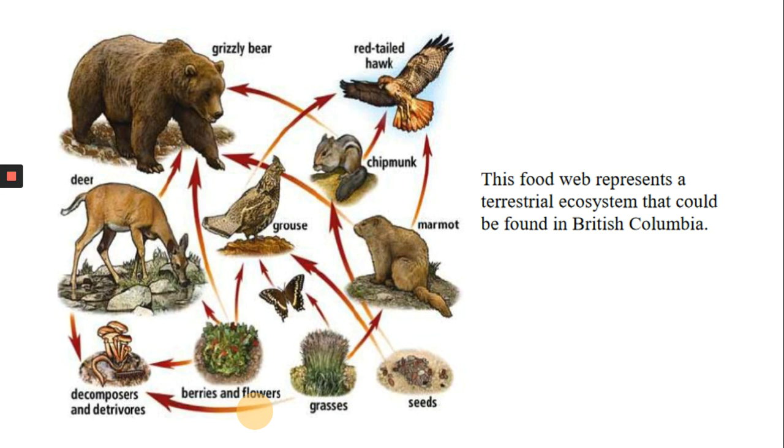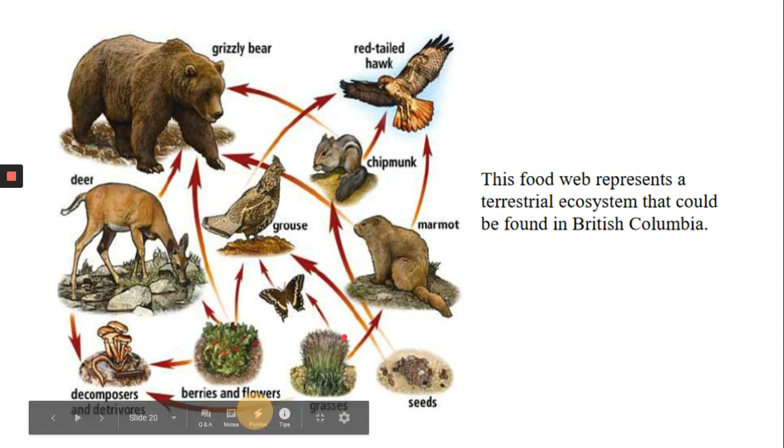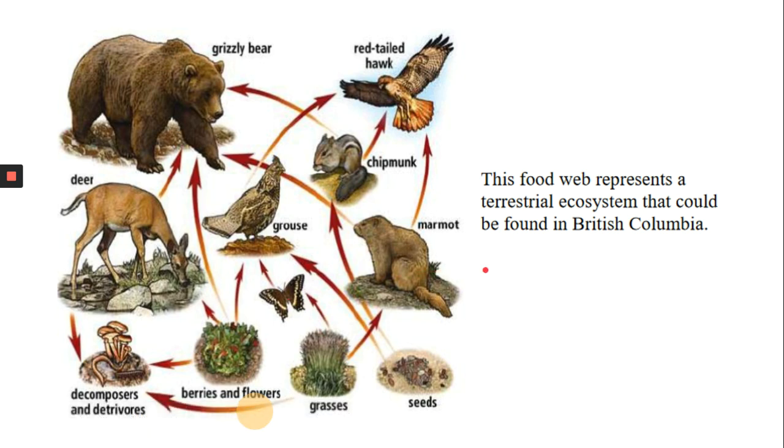But if you remove just one producer, remember that this ecosystem will not be so badly affected, because there are other producers to provide food for the animals. But yes, let's say the butterfly only takes nectar from these grasses, then the butterfly population will be affected if you remove the grass from this ecosystem.